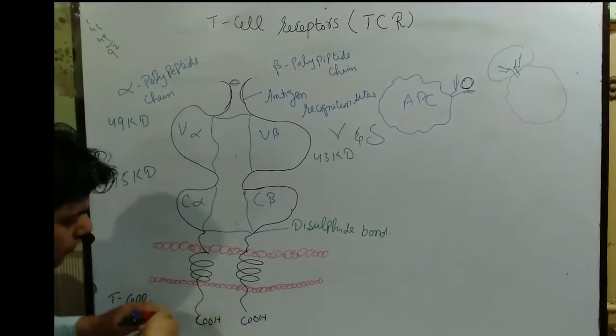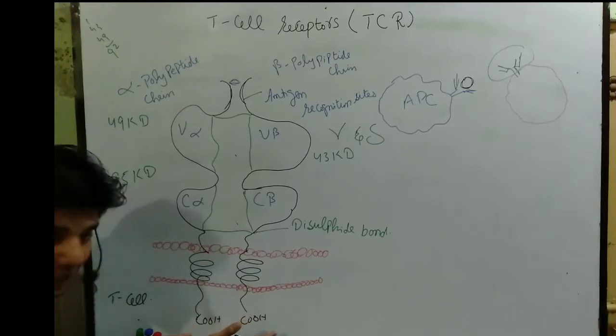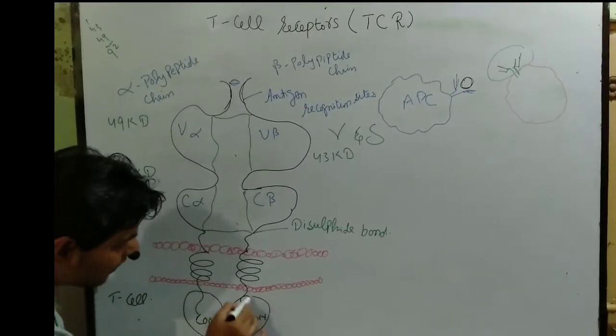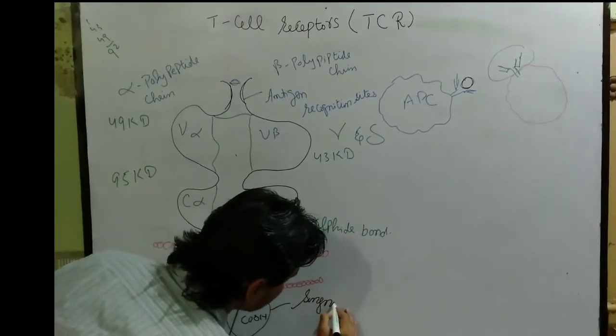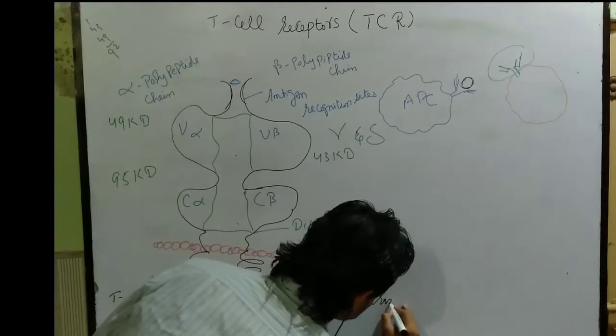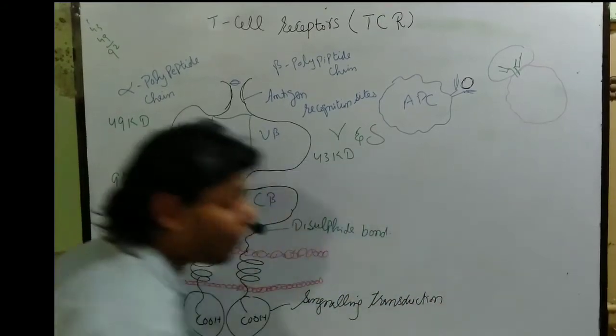Fine. So this is all about the T cell receptor. Moreover, let me talk about another thing. This carboxylic portion, as we can see, is also called signal transduction. Now what does it mean?